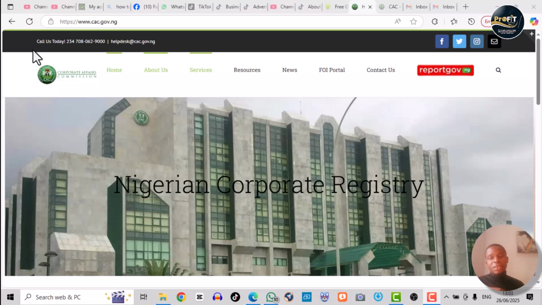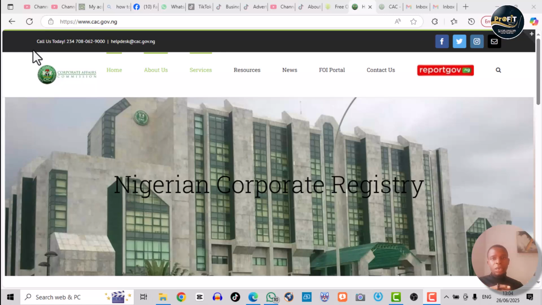By the way, you don't need to be a certified agent of the CAC to be able to create an account with the CAC and also to register a business name, right? But if you want to turn it into a business, I have a guide as to that, okay? So that you can know how to do it for others and make money out of doing so, right? And if you are a chartered accountant, if you're a chartered secretary, if you are a barrister working with a firm, and I think there's one other one like that, okay?